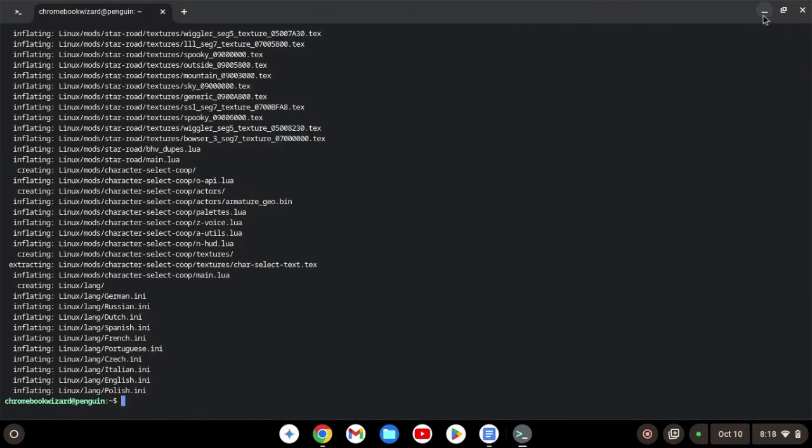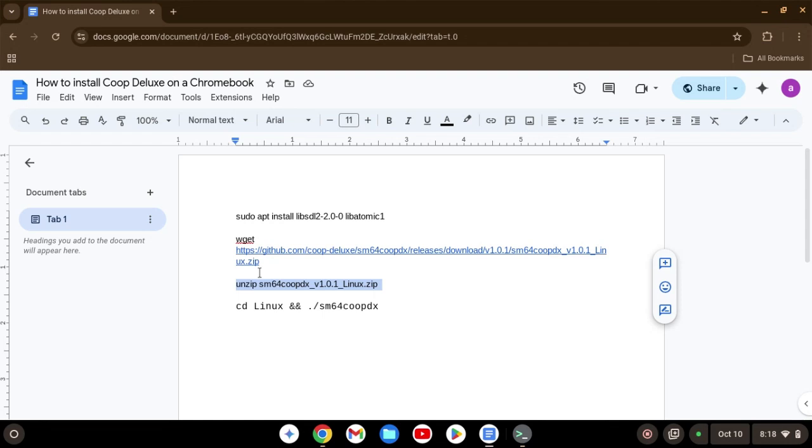Good. Okay, so now that we have that done, to launch the game every time, you have to run this command every time in a terminal in order to launch Coop Deluxe. Let's do it now.